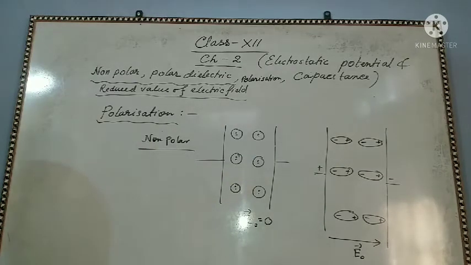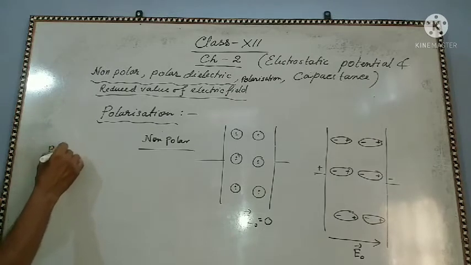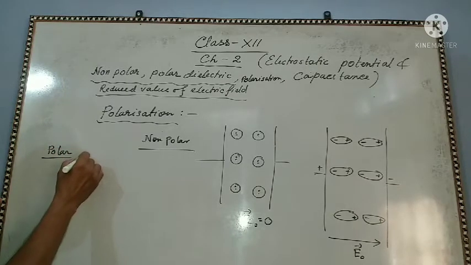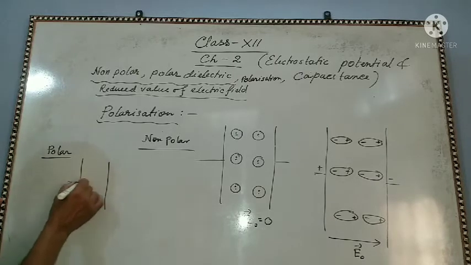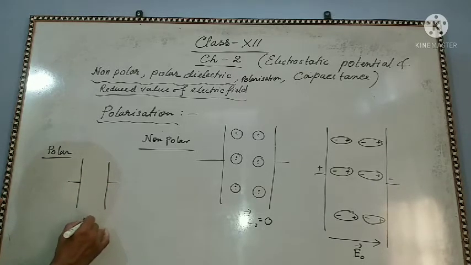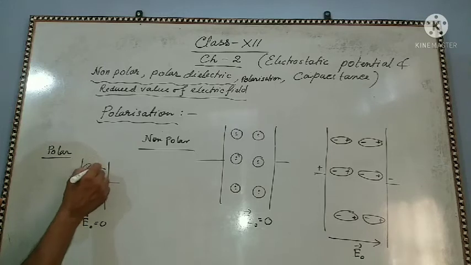I am drawing here polar. Electric field, external field equal to 0. So this is haphazardly arranged.